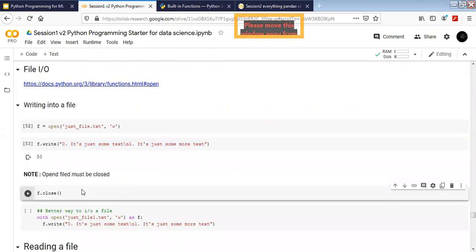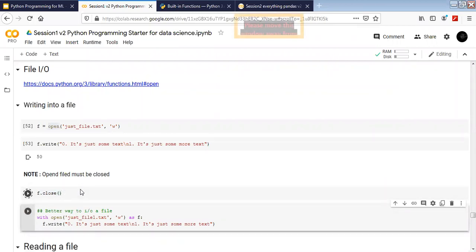What I'm supposed to do now is close this file. It's mandatory. Always remember, if you have opened a file using the open function, you always have to close it, otherwise it's going to stay in your memory. Do you remember when you try to delete a file and the error pops up that this file is opened by some other software, so we are not able to close it? Yes, sir. So when we are trying to delete that file, it doesn't work, correct? This is exactly what's happening in that situation in the back code. The file has not been closed. That's why it's happening. So we need to close the file.